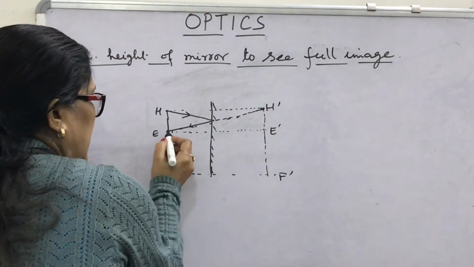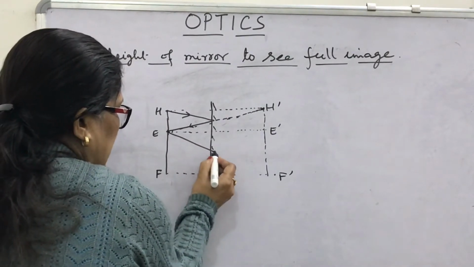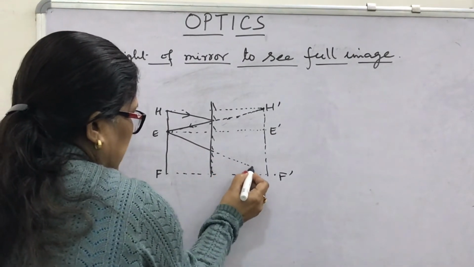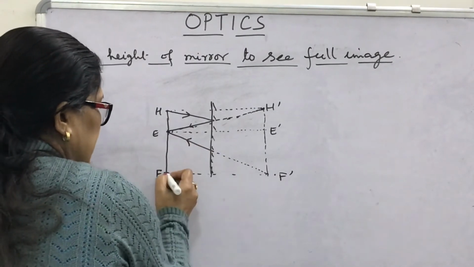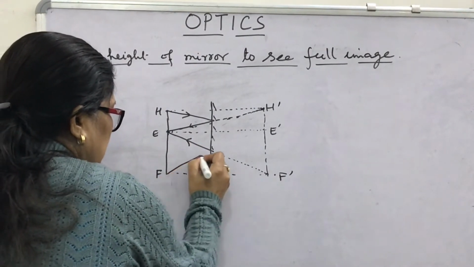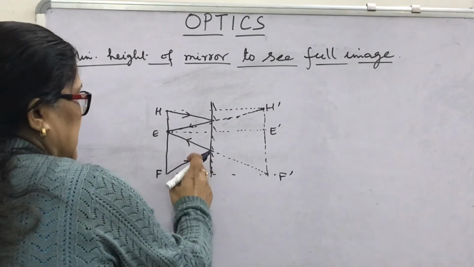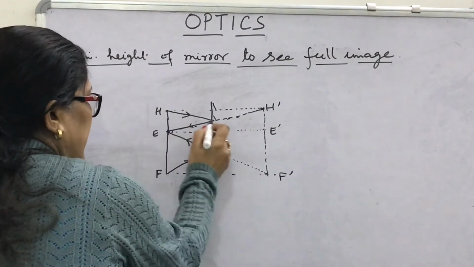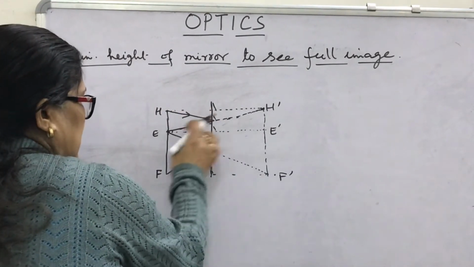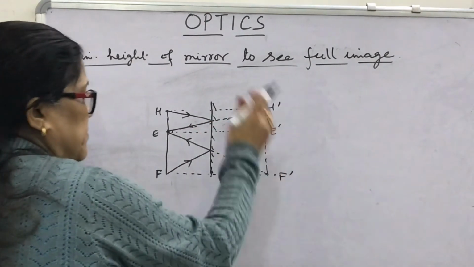Similarly here at the eye, if the ray comes from F dash, so it appears to come, okay, from here. From where is it reflected? The ray which is coming from F, like this. So look, from foot to eye and from head to eye, these rays are reflected, and the rays extended back are forming the image.